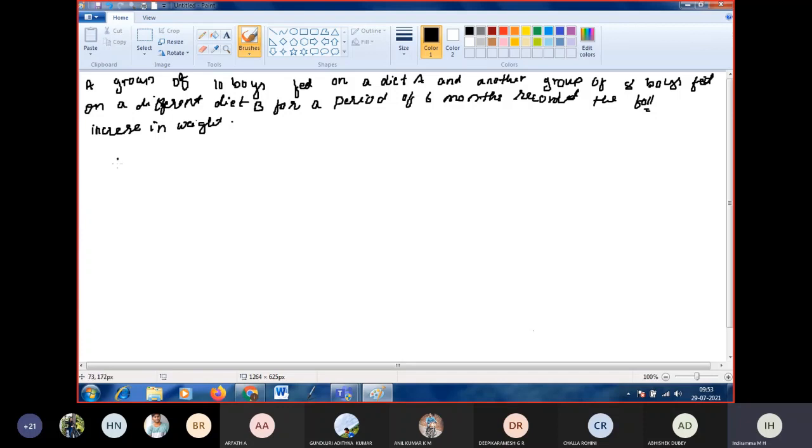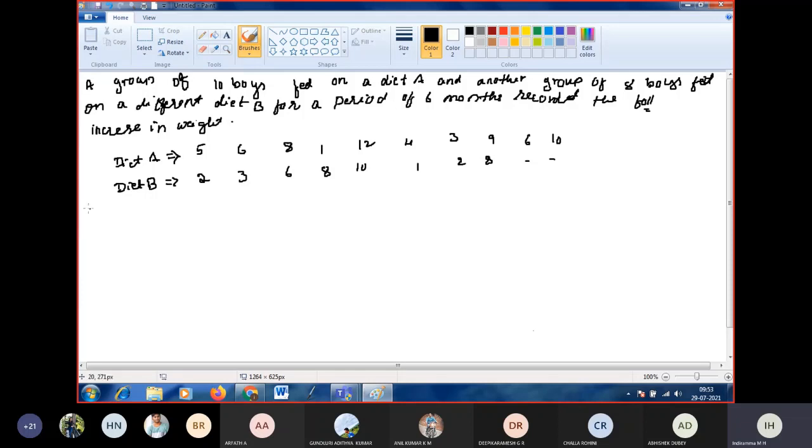So write down the given weights for the boys under diet A and the boys under diet B. Boys under diet A: the increase in weight is 5, 6, 8, 1, 12, 4, 3, 9, 6, 10. For diet B, the increase in weight is 2, 3, 6, 8, 10, 1, 2, 8.